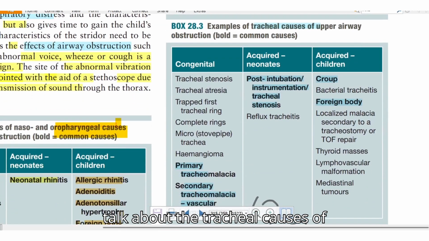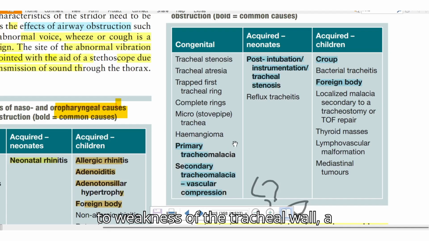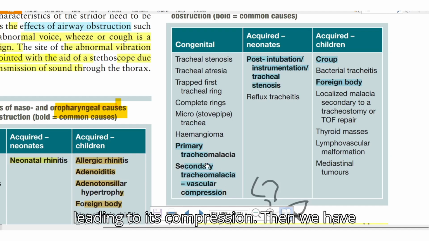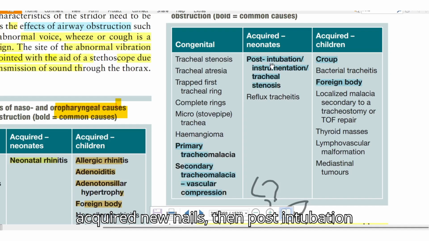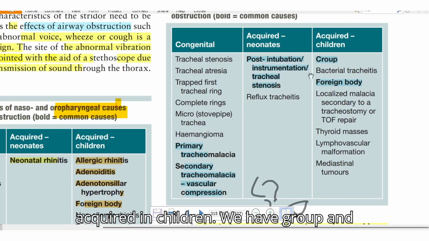Let's talk about the tracheal causes of obstruction. In congenital, we have primary tracheomalacia due to weakness of the tracheal wall, or secondary tracheomalacia due to compression by a teratoma or thymoma compressing the trachea for so long. Then acquired in neonates, we have post-intubation instrumental tracheal stenosis. Acquired in children, we have croup and foreign bodies.